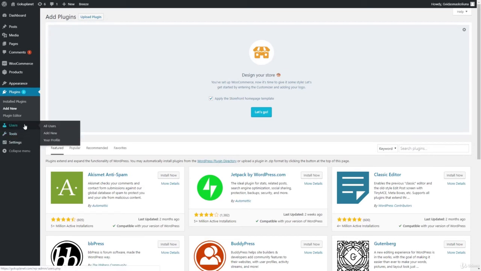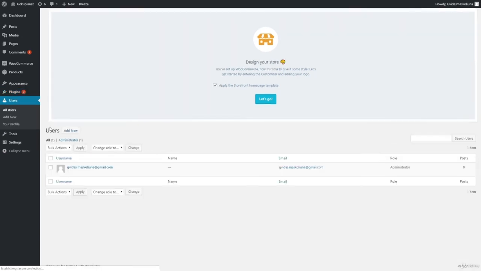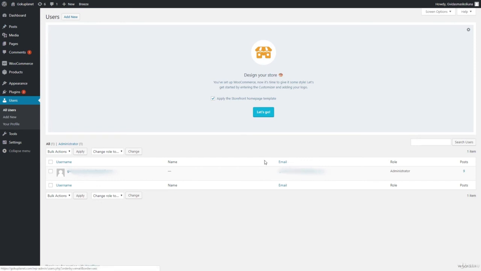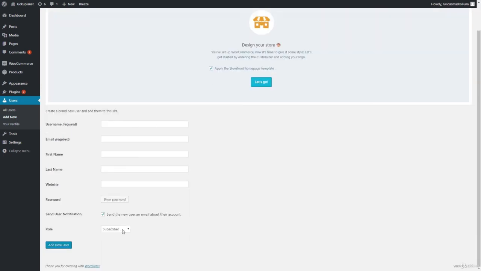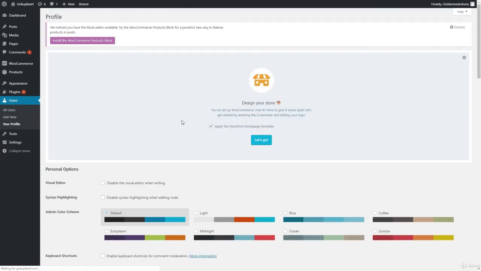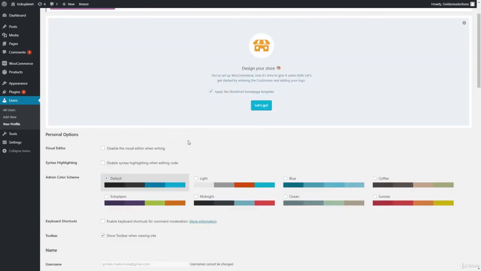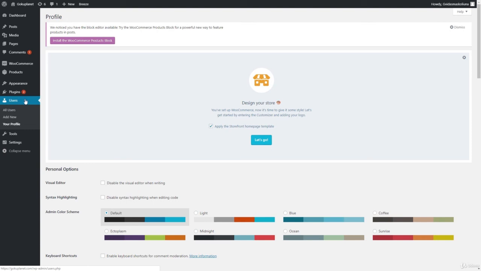In this section, you can manage all users. You can add new users such as admins, editors. Let's click on all users. So right here, this is my account. I'm the only user right now on this website. And you can add new admins, authors, editors, administrators, but this is not necessary. Again, I'm just showing you that such a thing exists. And you can edit your profile. Again, this is not necessary. This is where you can change user information, add new users, and so on.